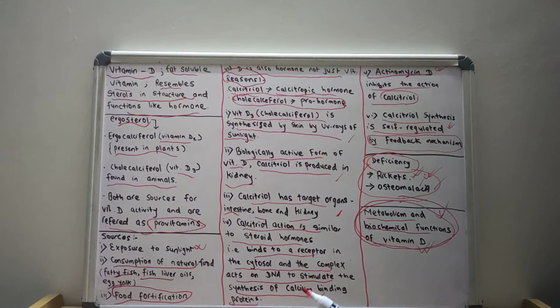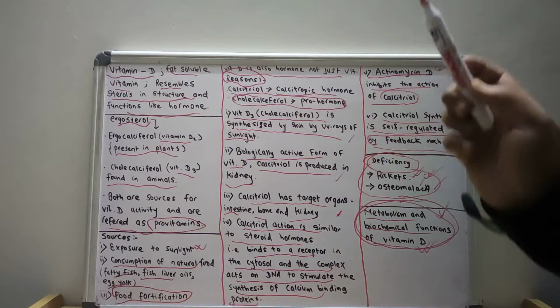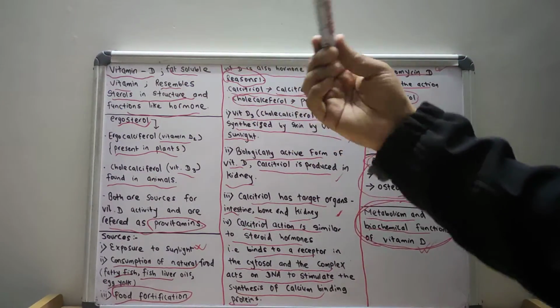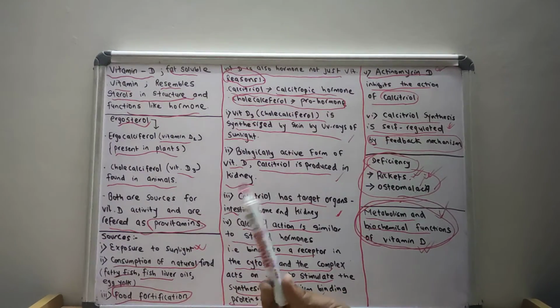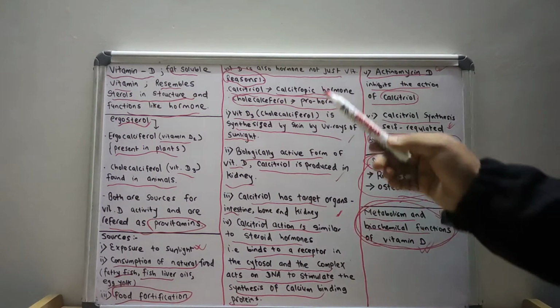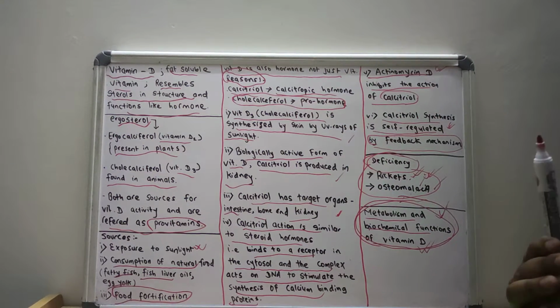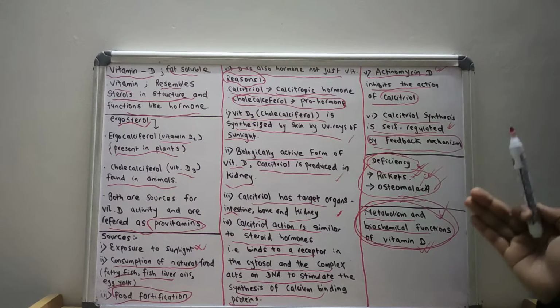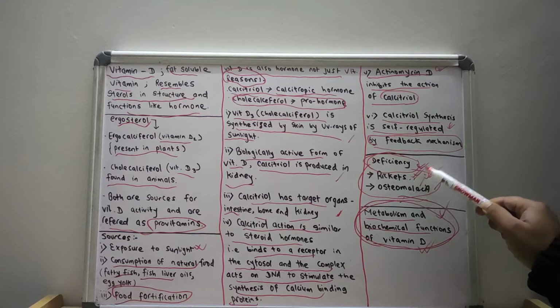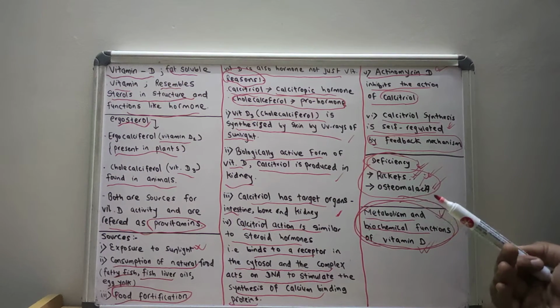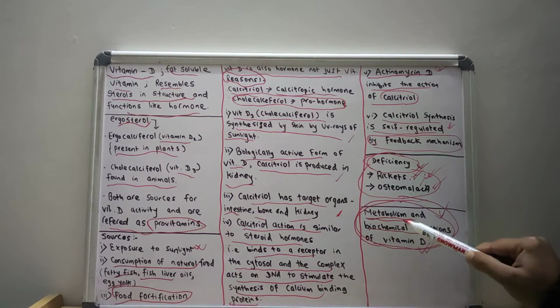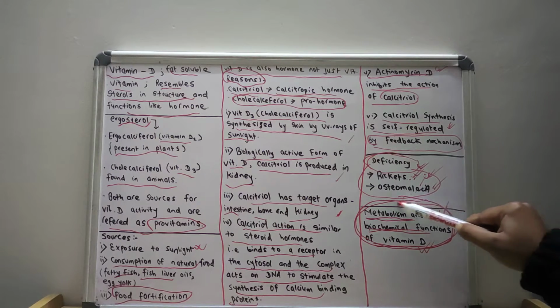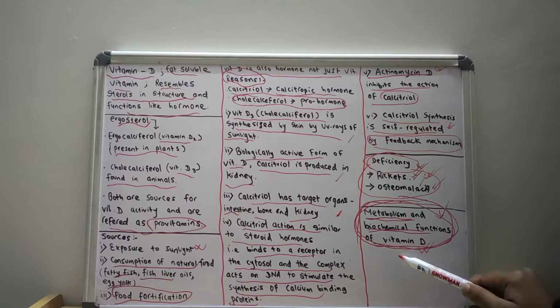So in this lecture, I have given a brief introduction of vitamin D, the other forms of vitamin D like vitamin D2 and vitamin D3, the various sources of vitamin D, and I have given the various reasons why vitamin D is also a hormone, not just a vitamin. And I have listed point-wise the manifestations that occur due to deficiency of vitamin D, that is rickets and osteomalacia. I will discuss this in detail in another video. And metabolism and biochemical functions of vitamin D, as this is a very broad topic, I will discuss also in detail in another video.